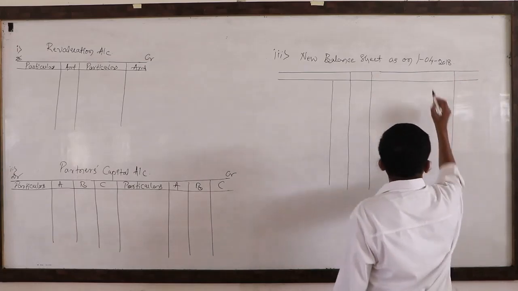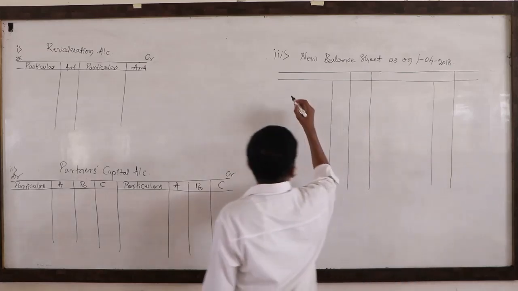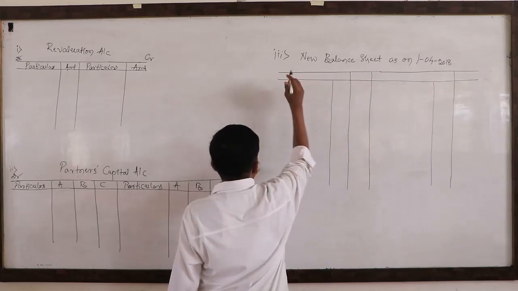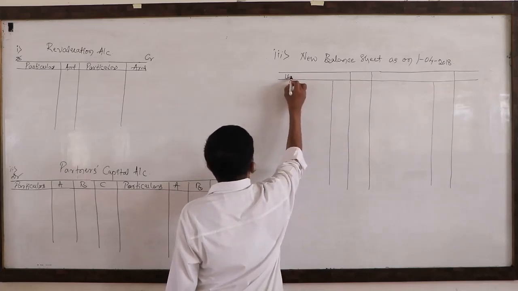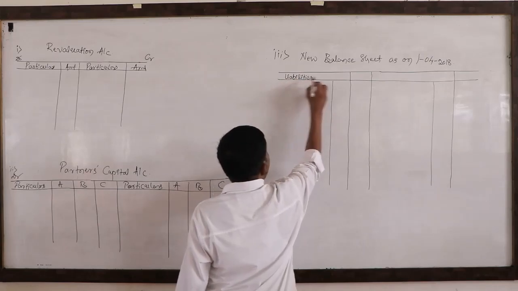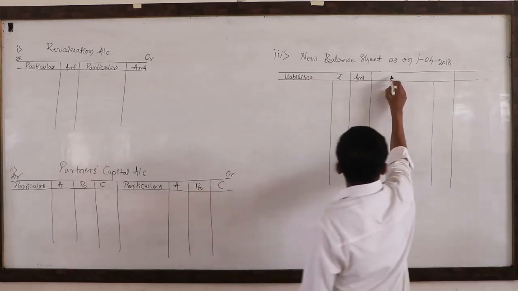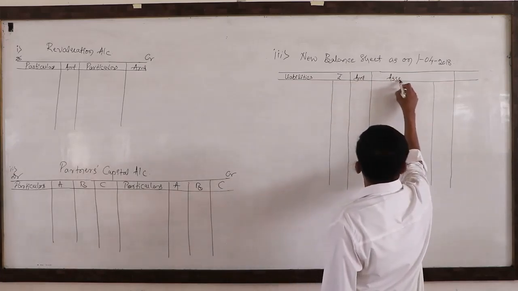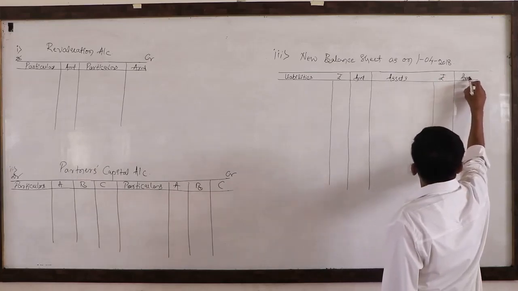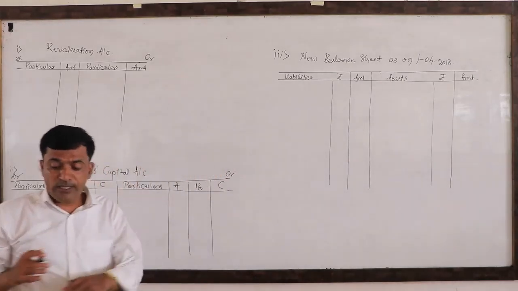This is outer column, it is inner column. No need to write here DR and CR, why? Because it is not an account, as I said. So this is liabilities, rupees, amount, assets, rupees, amount.